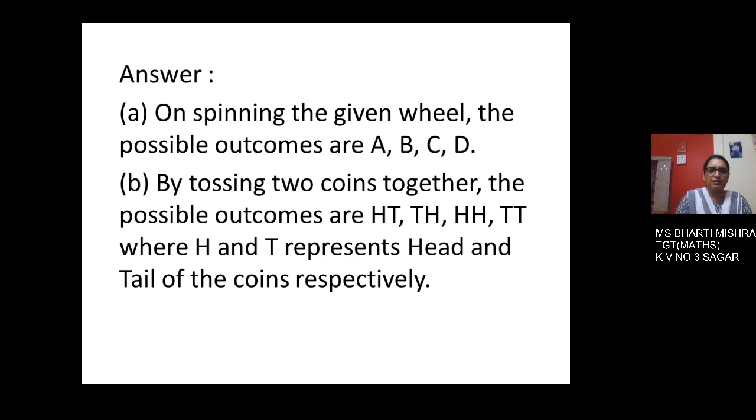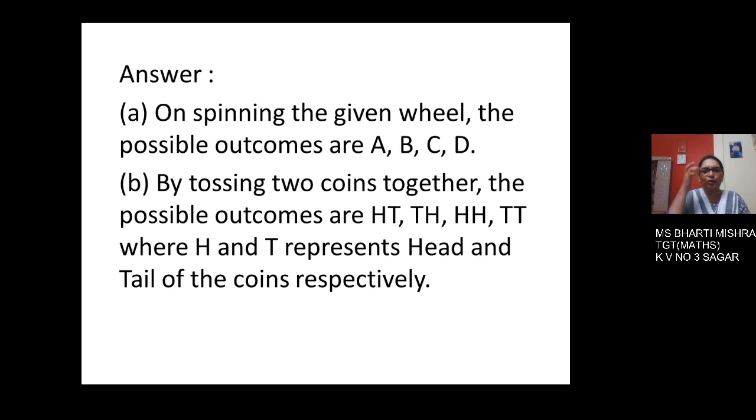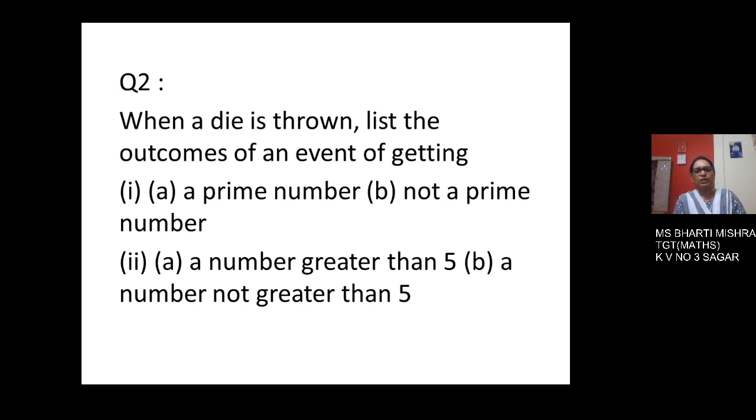Now in the previous question, the second part, we are tossing 2 coins. When we toss 1 coin, we get a head and a tail. But when you are tossing 2 coins together simultaneously, then the chances will be head, tail. See, H represents head and T represents tail. HT, TH, HH and TT. So there are 4 possibilities.